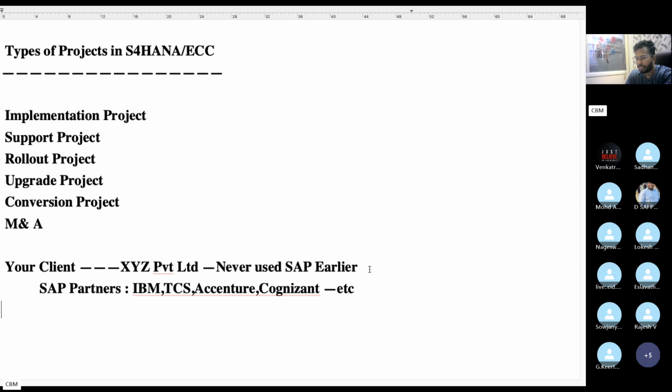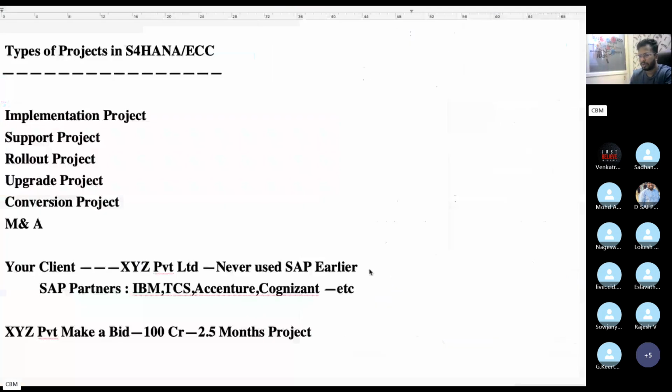Now XYZ Private Limited makes a bid. The bid cost is almost 100 crores. This is a 2 years, 5 months project.